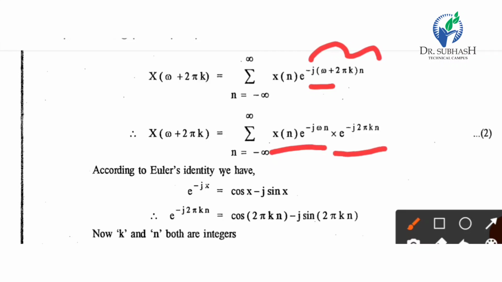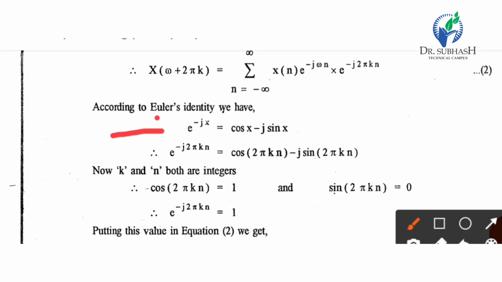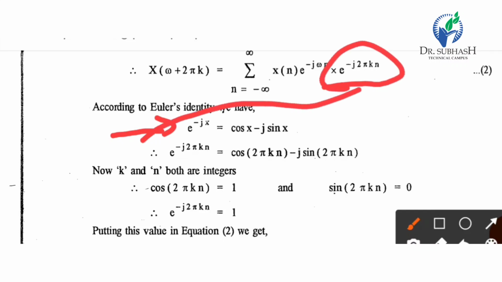We just open this bracket. According to Euler's identity, e raised to minus j x equal to cos x minus j sin x. So we have e raised to minus j 2 pi k n equal to cos 2 pi k n minus j sin 2 pi k n.